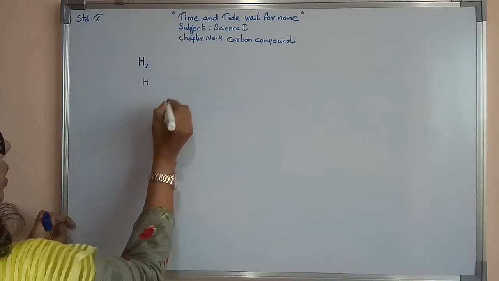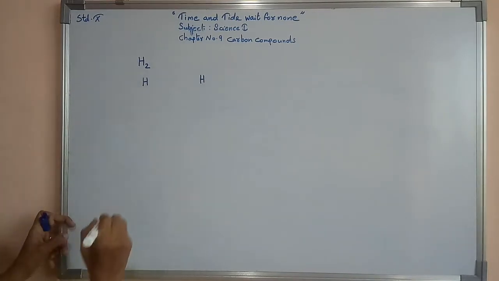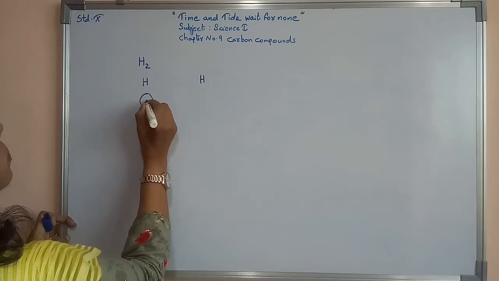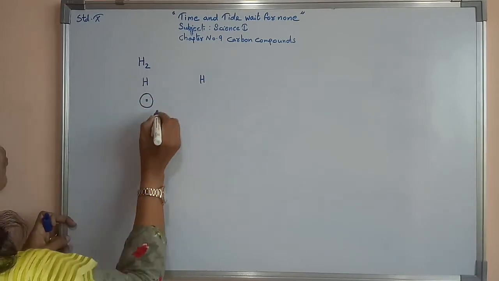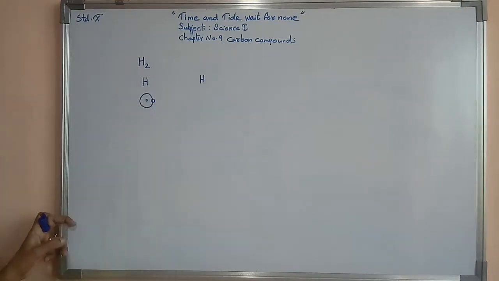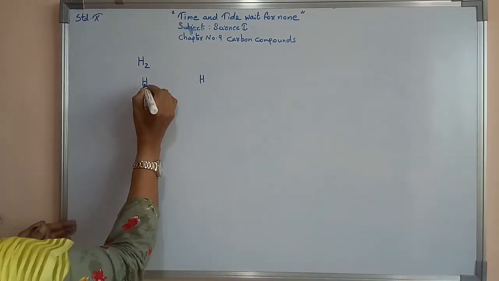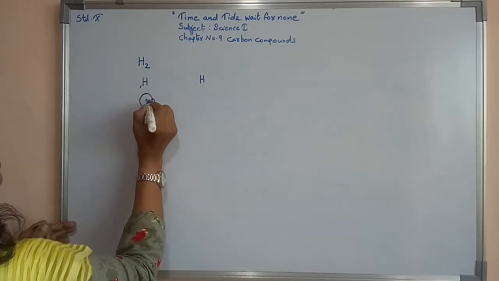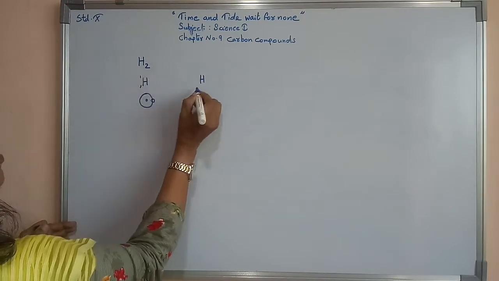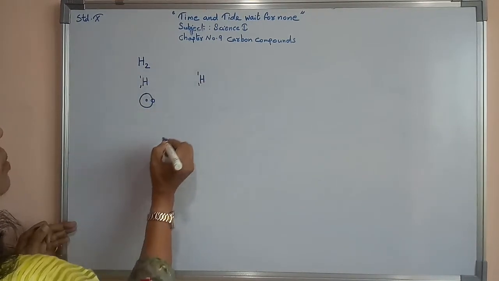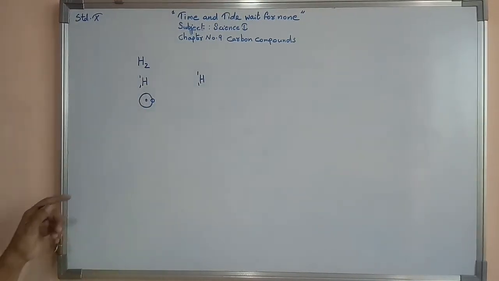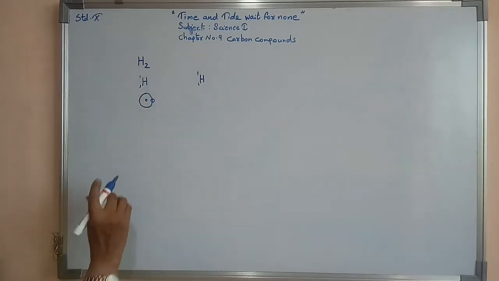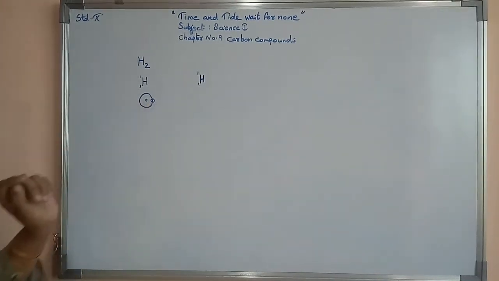Hydrogen, atomic number 1, again one more hydrogen I am writing here. Now here is one hydrogen atom; this is its nucleus, and this is one electron present in it. Here this is the atomic number of hydrogen, so it has 1 electron, mass number 1, atomic number 1. This is the number of electrons. Here the nucleus is there, I am not writing anything now, only the number of electrons.